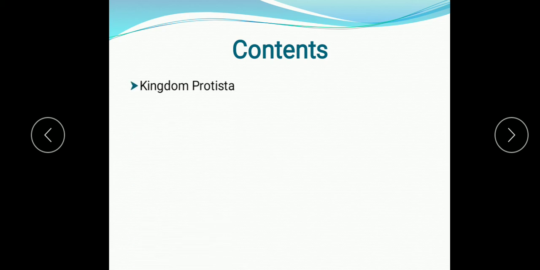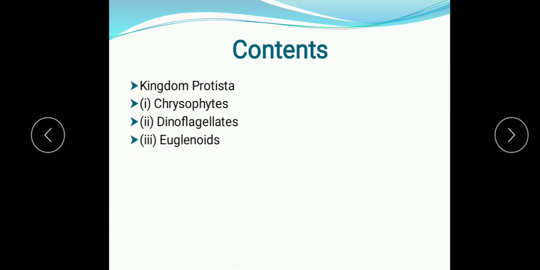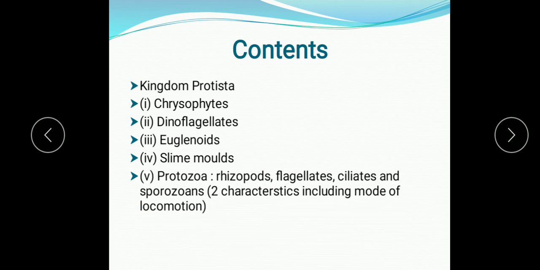Let me see what topics we are going to study. We are going to study the kingdom Protista and its various groups like chrysophytes, dinoflagellates, euglenoids, slime molds, and the protozoa. These are the groups of the kingdom Protista. The members of this group do not form a natural group, but have been grouped together for convenience in study, because some members show plant like features, some show animal like features. So for the convenience of the study, three groups are made by the scientists.